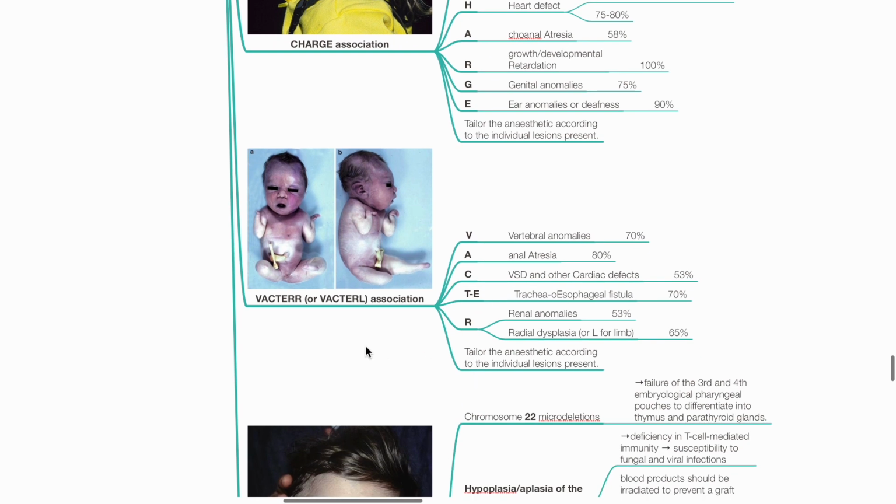The VACTERL association stands for V, vertebral anomalies, A, anal atresia, C, cardiac defects, T and E, tracheoesophageal fistula, R for renal anomalies, and L for radial limb dysplasia. Tailor anesthetic plan according to individual lesions present.